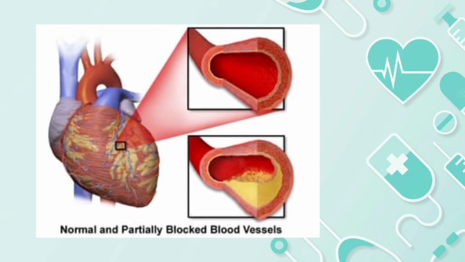Here, in this picture, we can see the normal blood vessels and the blocked blood vessels. The blocked vessel becomes narrow due to plaque formation, leading to decreased blood supply to the heart. This condition is called atherosclerosis.